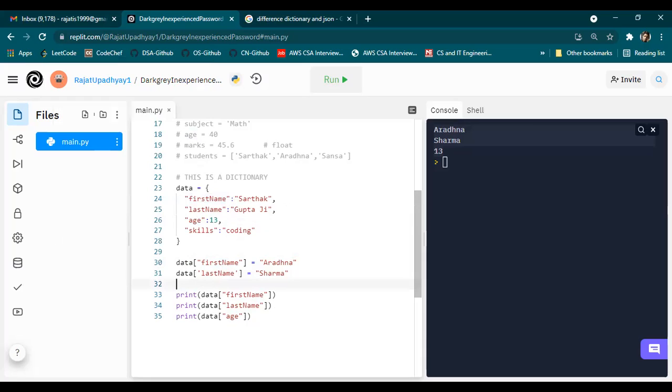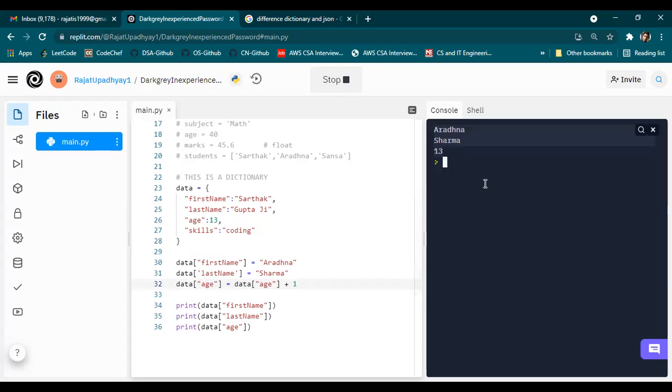So we have to write data, then brackets, then single quotation marks or double quotation marks, then age, equals to, and what do we have to write? So let's say that I grew up. It has been 1 year, and I need to update the age. So I'll say data of age plus 1.